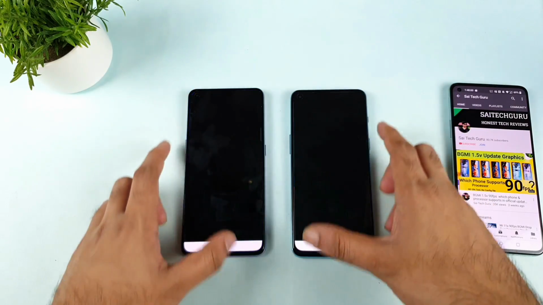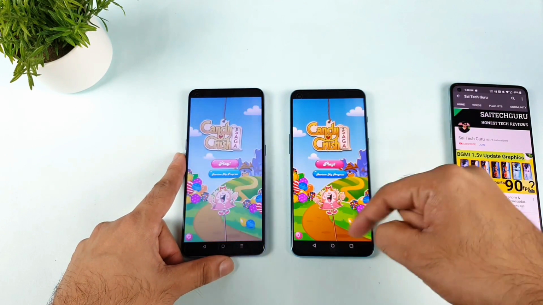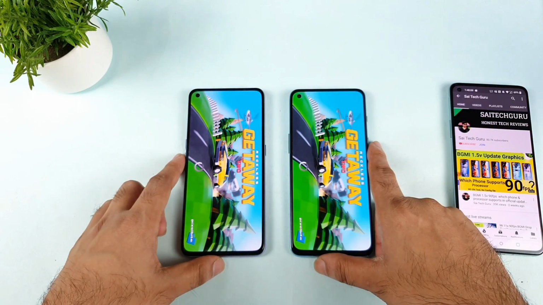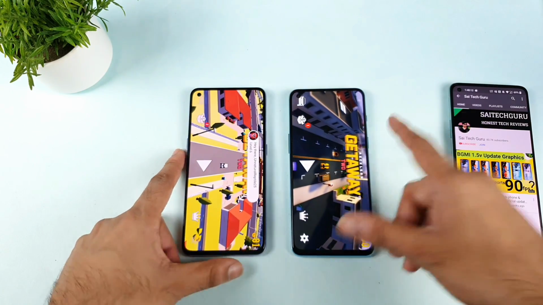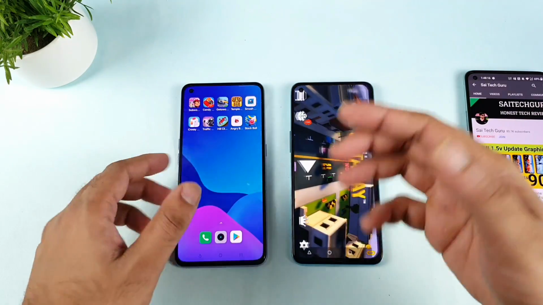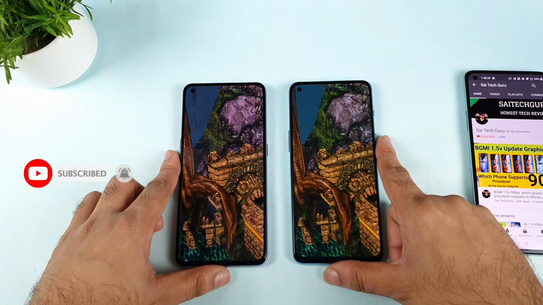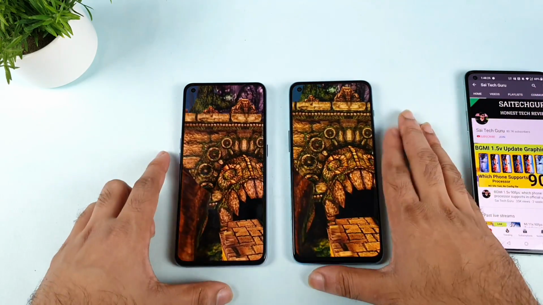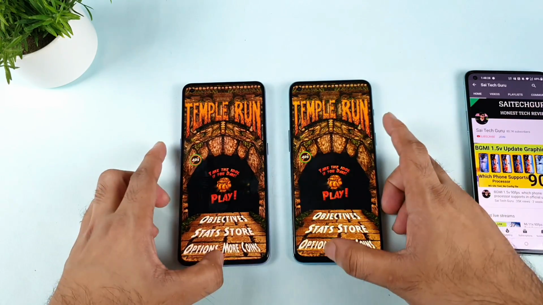Next is Candy Crush. Let's see which phone can open it faster. The OnePlus Nord 2 opened the game faster, not bad. And this is another game, Getaway 2. Again, the Dimensity 1200 is faster. You can see clearly how much difference there is. I can see this is not a close call, maybe one to two seconds of difference. It's not neck and neck.